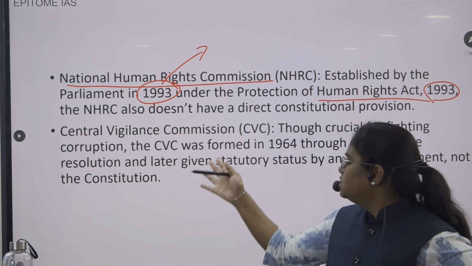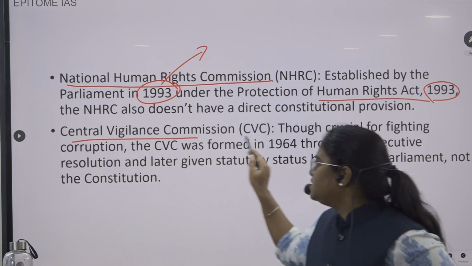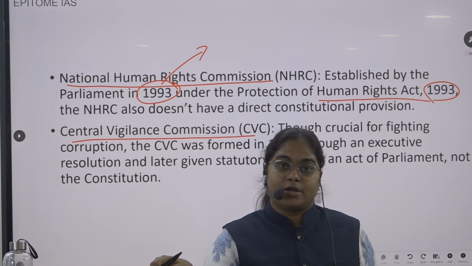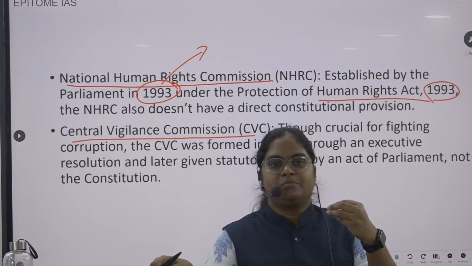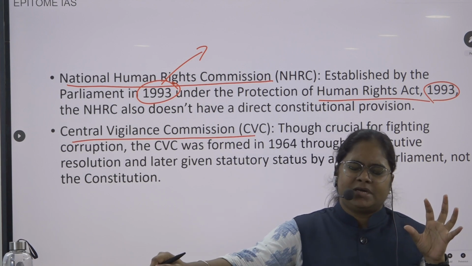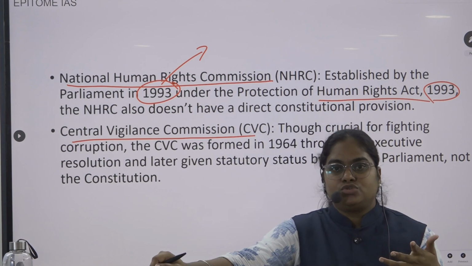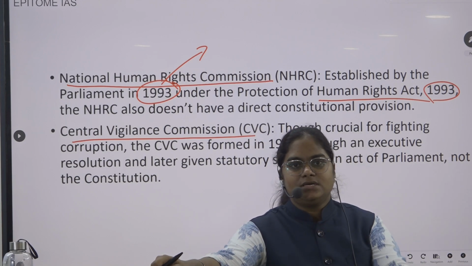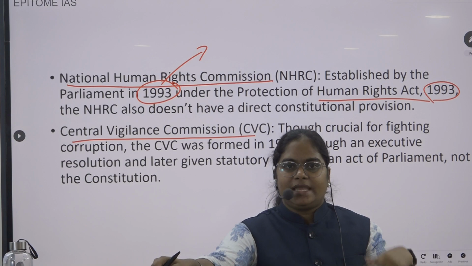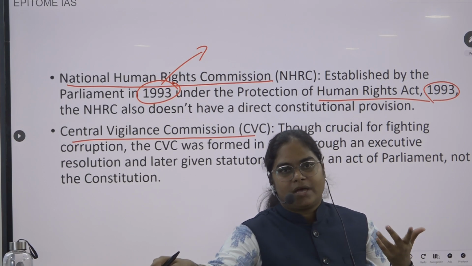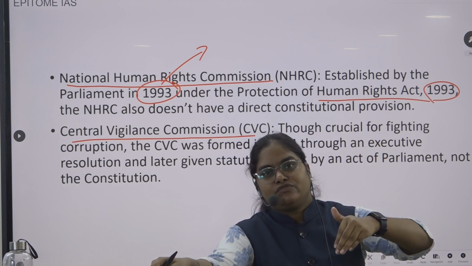Now, the Central Vigilance Commission, to eliminate corruption. That's its first main purpose. This particular body was established by an executive resolution, not by the Constitution. Later it was given statutory status, by an act of Parliament.